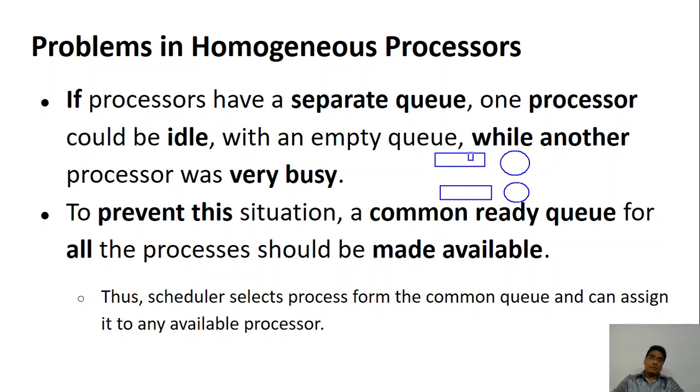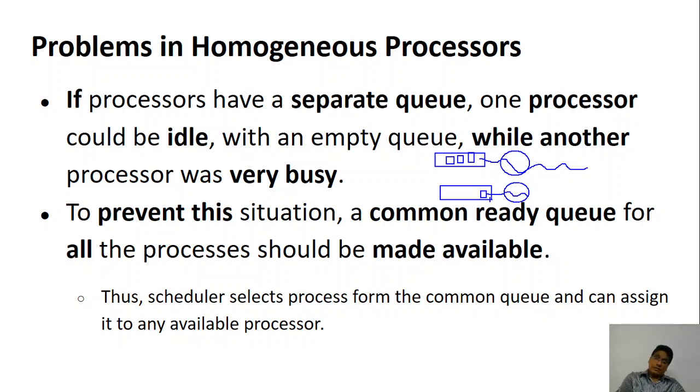Now all the processes in this one may be CPU bound. You know what is a CPU bound process? It makes use of the CPU very heavily. In that case, this CPU is very busy executing, whereas if all of them are input output, this one is free, because once a process goes for input output, the CPU has to wait idle. So some of them may be very busy, and the other one is very idle. Okay.